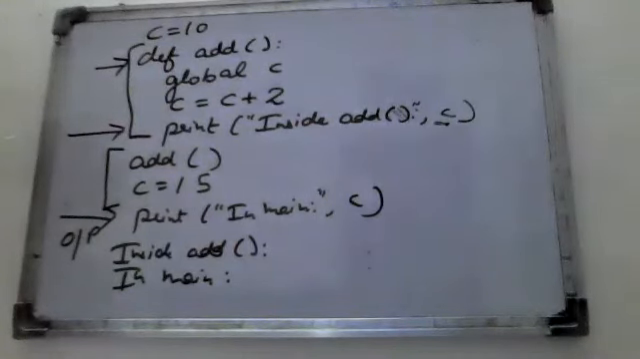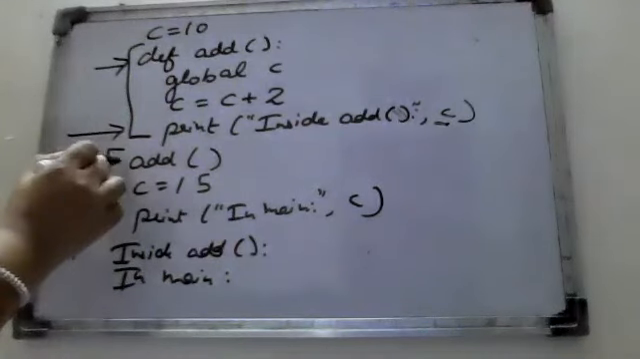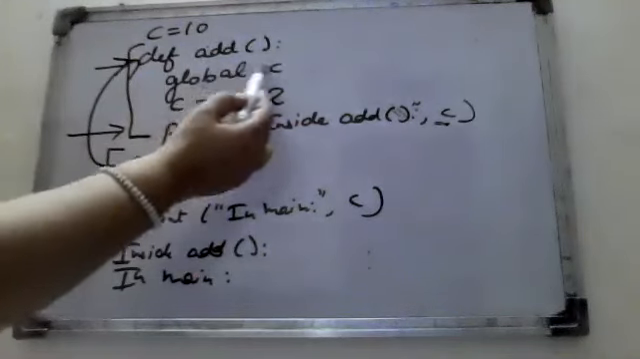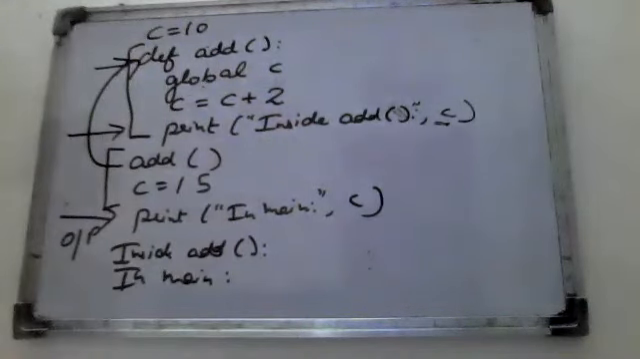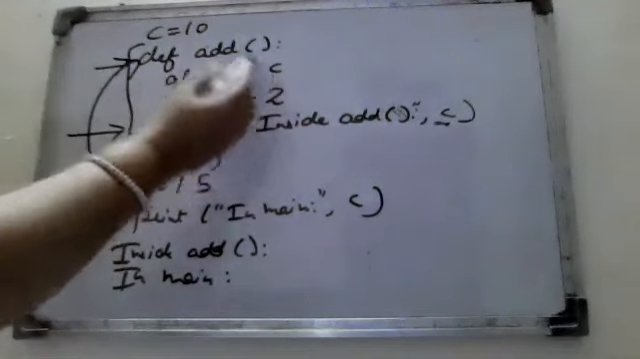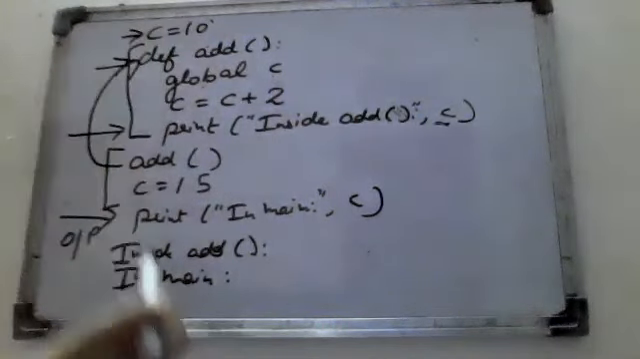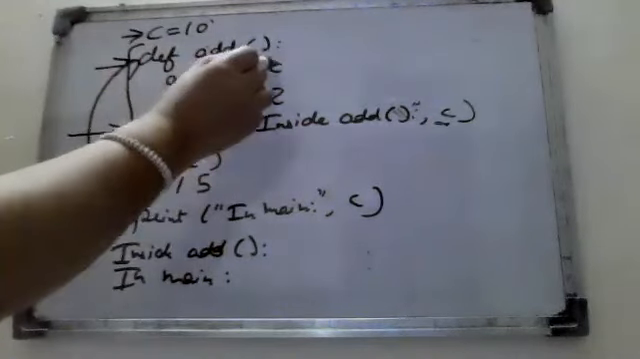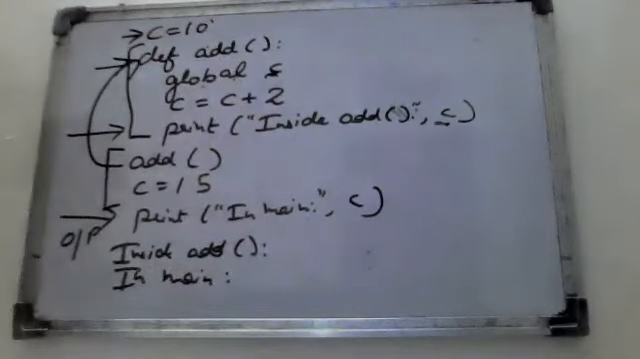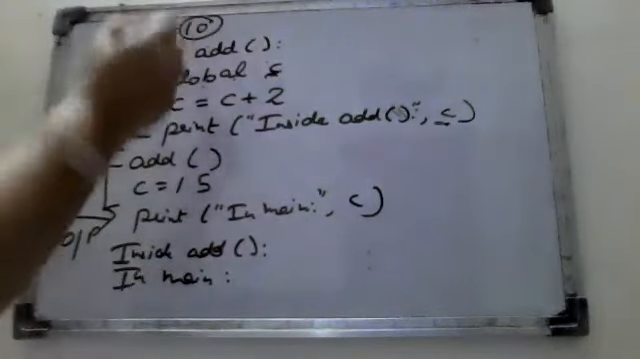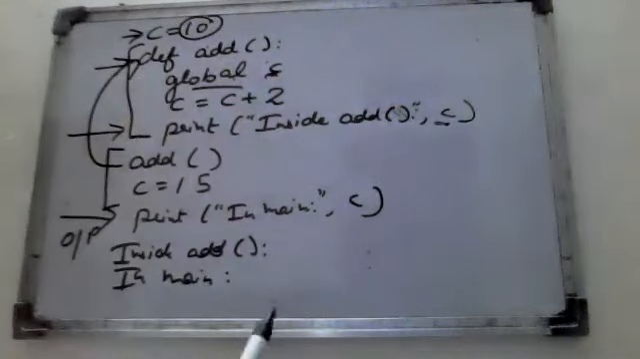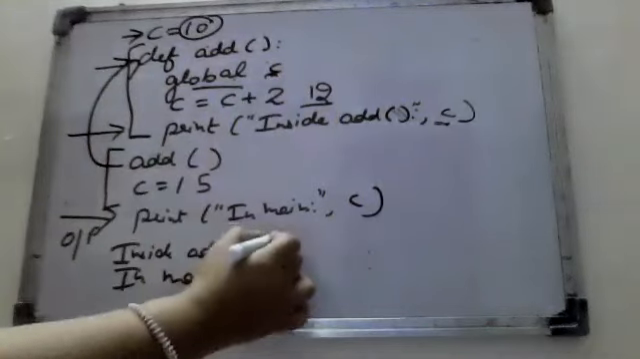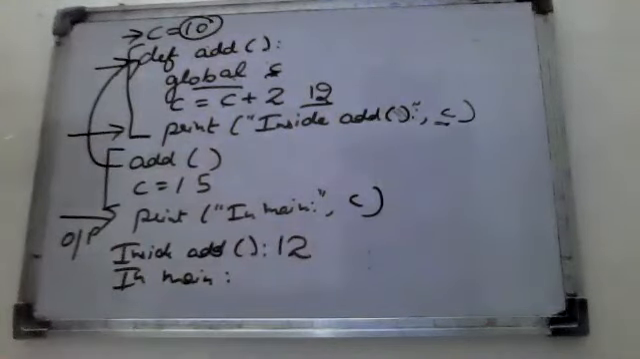So add function means what? It will call this function, and in add we have taken global C. It means the value you have to take here is global C, which is already given outside. So you have taken this value as a global. Now this C is not behaving like a local one. You take the value of C from outside, because they have written global C. C is equal to C plus 2, so the answer is 10 plus 2, that is 12. So the answer here is 12.